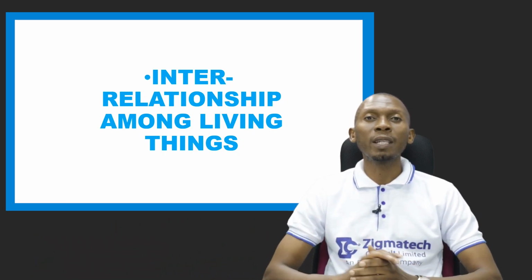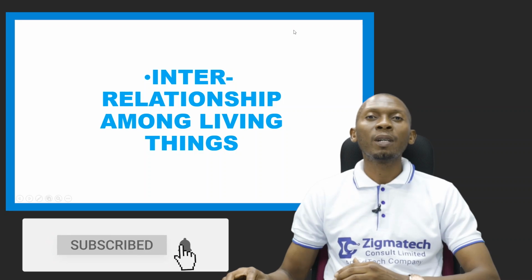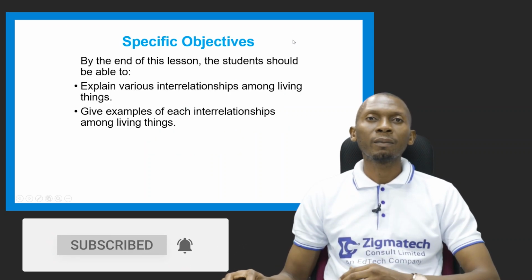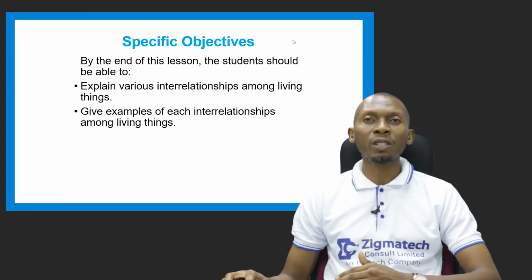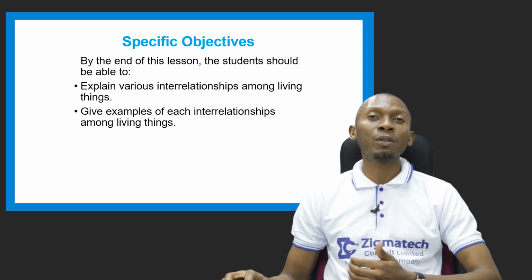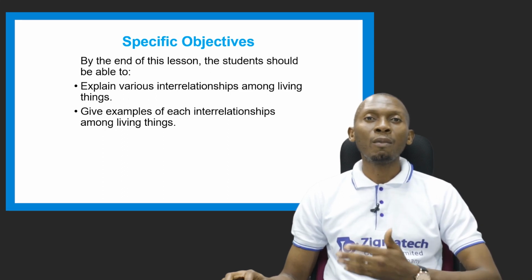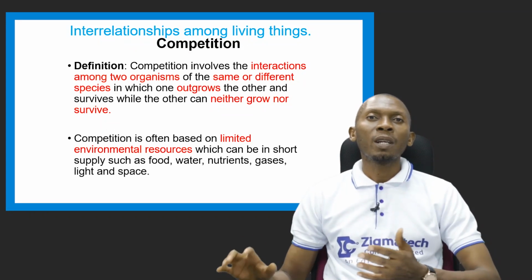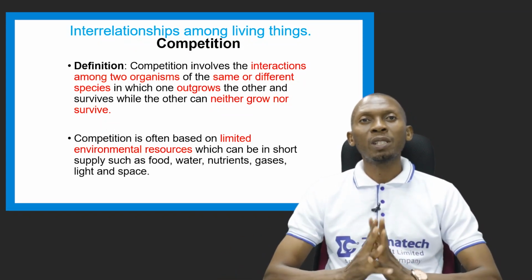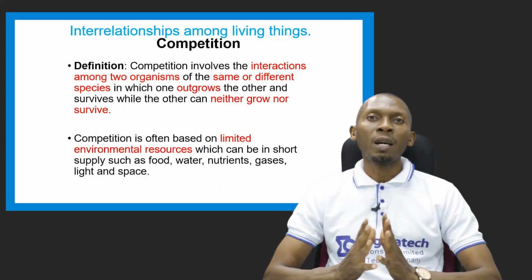So our topic for today is interrelationship among living things. By the end of the lesson, you should be able to explain various interrelationships among living things, and you should also be able to give examples of each interrelationship among living things. Now let's start with the definition of competition, which is an interrelationship among living things.